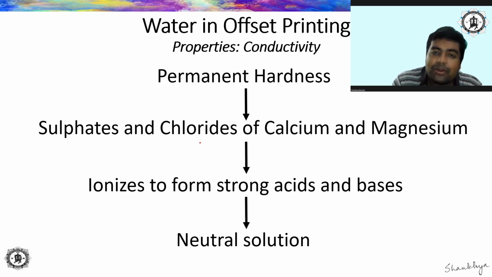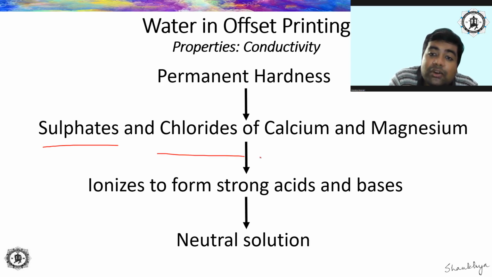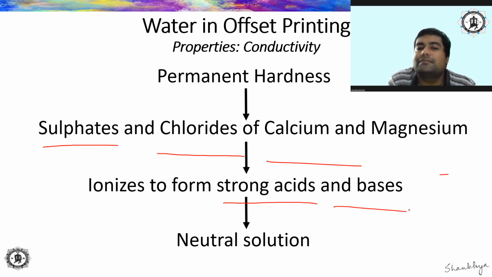All right. Now coming to another point of discussion, which is basically hardness. Depending on what type of salts are there in the water, the hardness can be classified in two ways. One is permanent hardness. When are we going to say that the water is permanently hard? When the water contains sulfates and chlorides of calcium and magnesium. Why do I say that it is permanent? It has permanent hardness because these salts basically ionize in aqueous medium to form strong acids and strong bases.